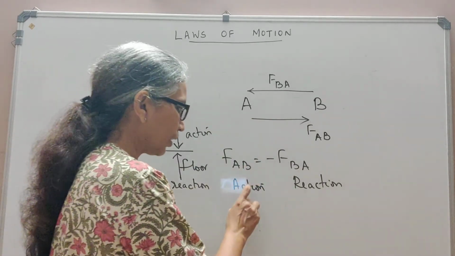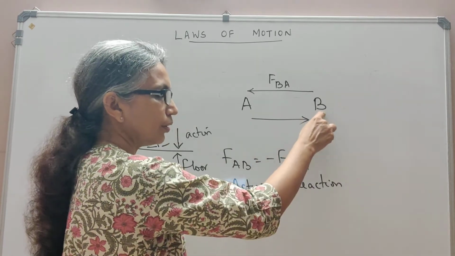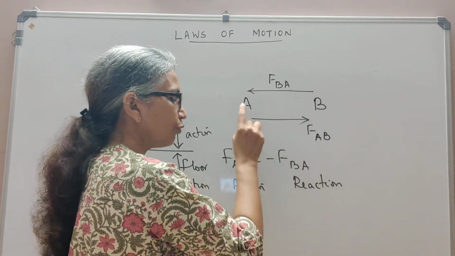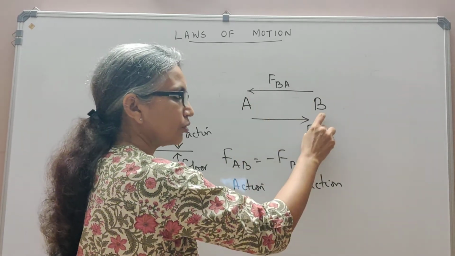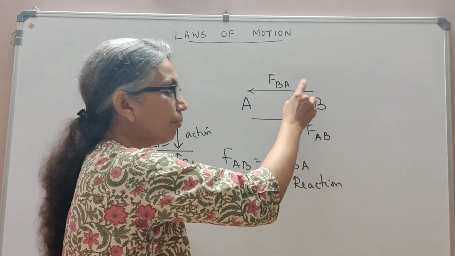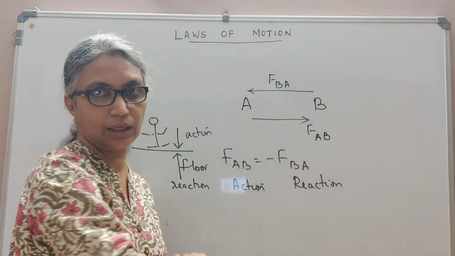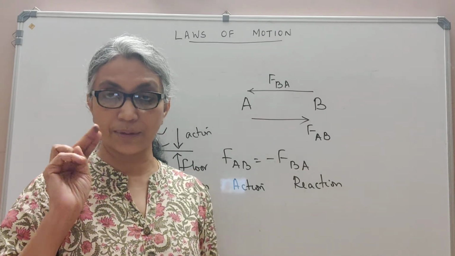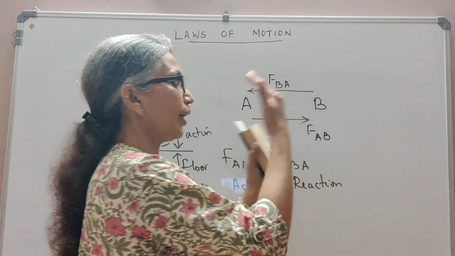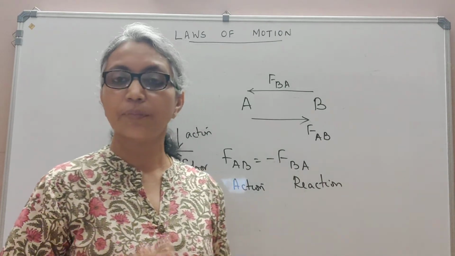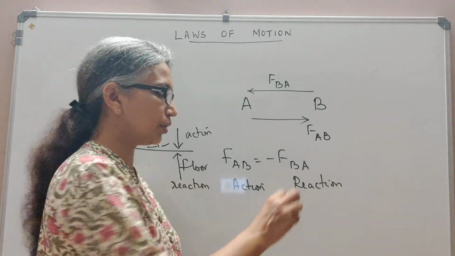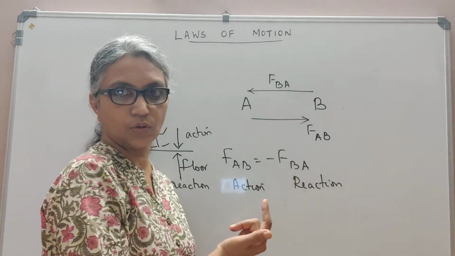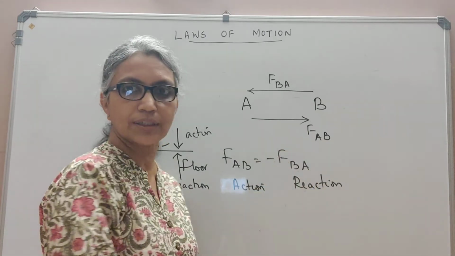That is, the action here is happening on B, the force exerted by A on B. So the action is happening on B, but the reaction is happening on A. So action and reaction are two forces happening at the same instant but acting on two different bodies. Because of which, you cannot say that the net force here is zero, because they don't act on the same body.